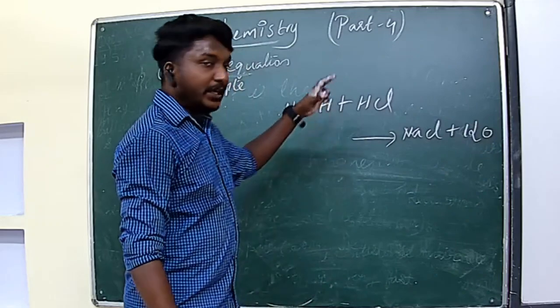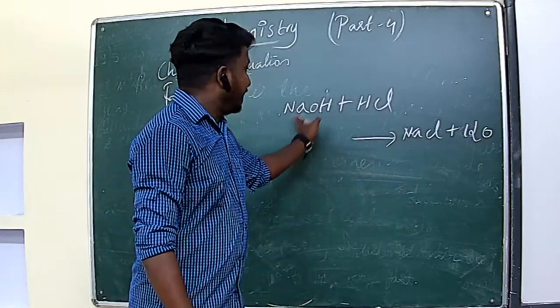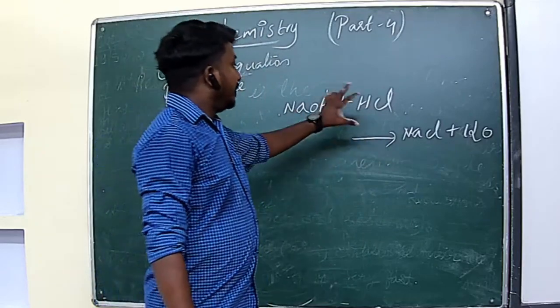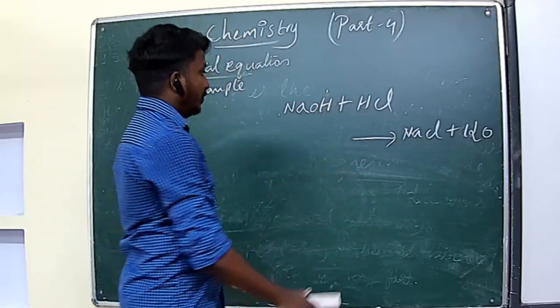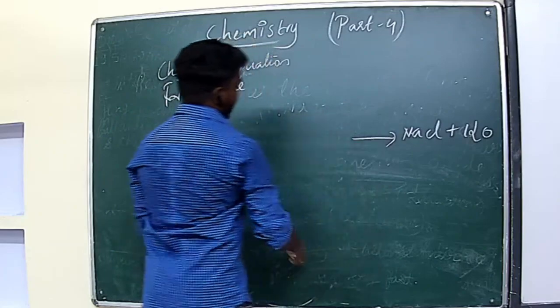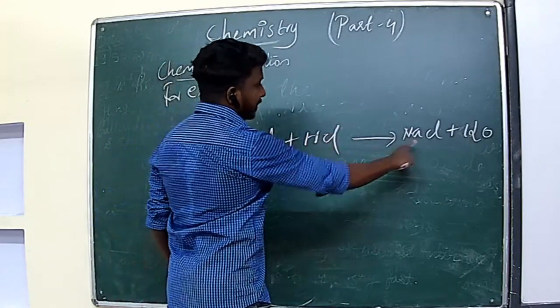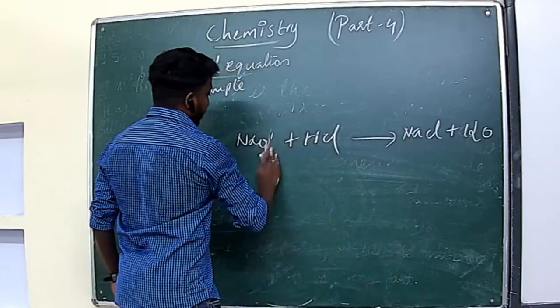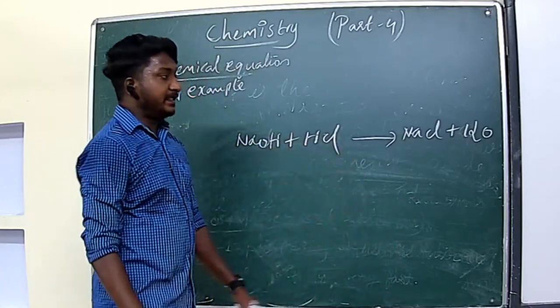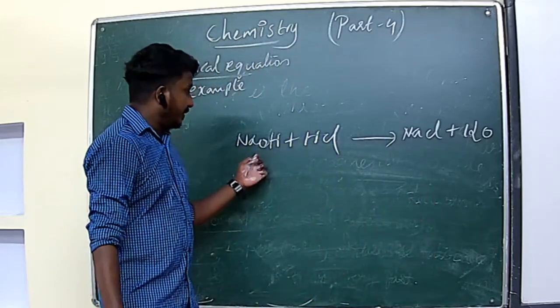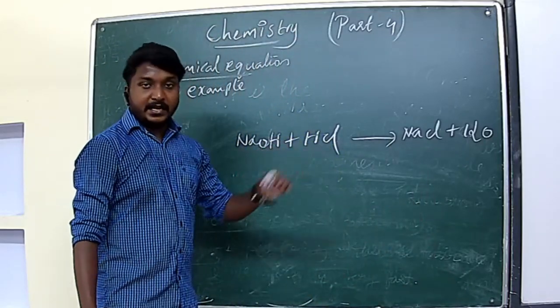So this is the chemical equation for the chemical reaction between NaOH and HCl. Simply we can write it in the form of symbols and formula. So NaOH plus HCl gives NaCl plus H2O. This is the chemical equation for the reaction of NaOH and HCl.